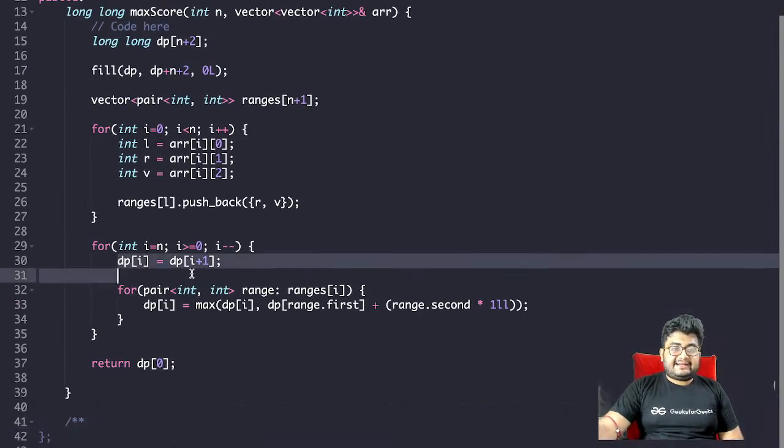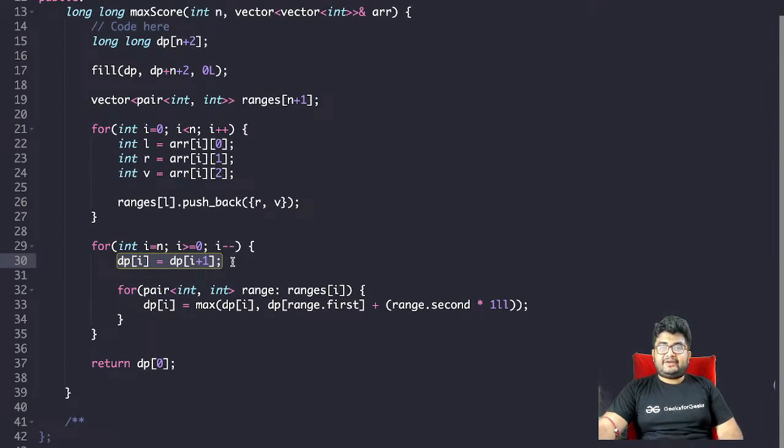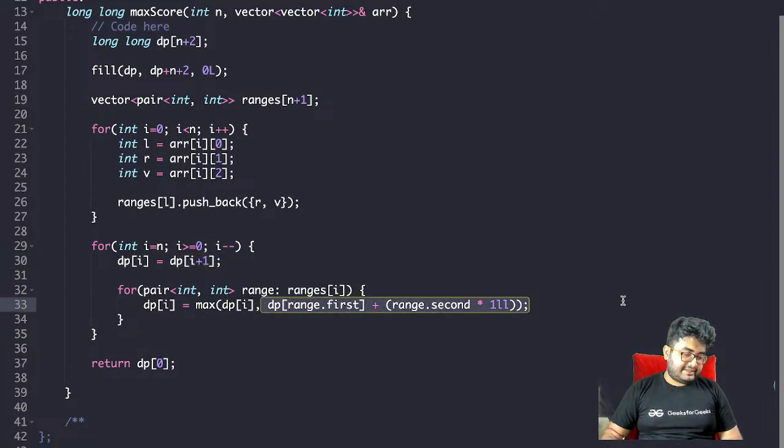We have already taken that, right? The first condition is that dp of I is initialized with dp of I plus 1. So in the first iteration dp of I has the value dp of n plus 1, and after that it is comparing like this, right?